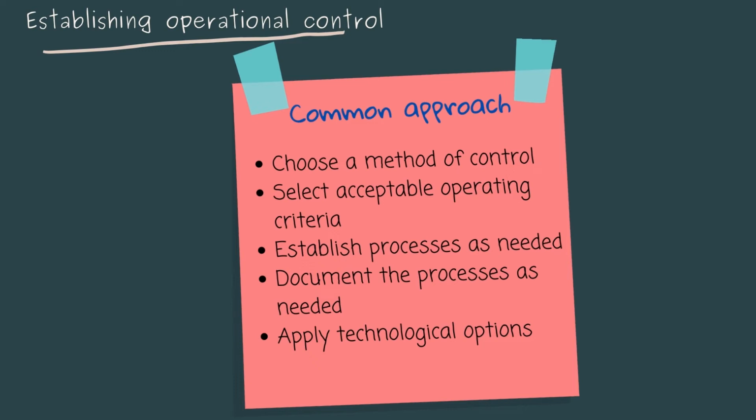Documenting these processes as needed in the form of instructions, signs, forms, videos, photos. Applying technological options, such as automated systems, materials, equipment and software. Once operational controls have been established, the organization should monitor the continuing application and effectiveness of these controls, as well as plan and take any action needed.